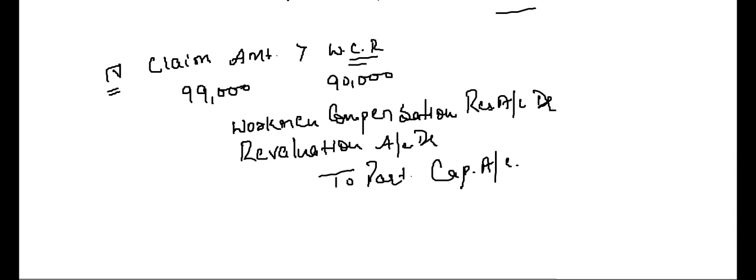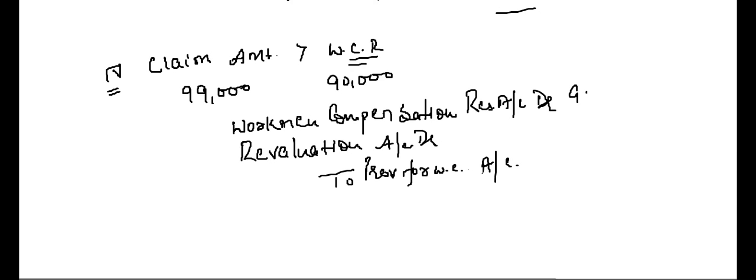Sorry, not partners capital accounts, to provision for workman compensation account. This should not be partners capital account because there is no reserve to be distributed. This is a reserve that there is a claim on it, so it will transfer to provision for workman compensation account.